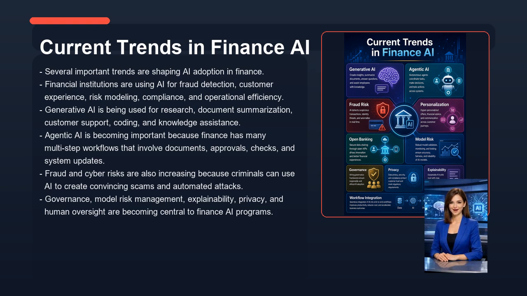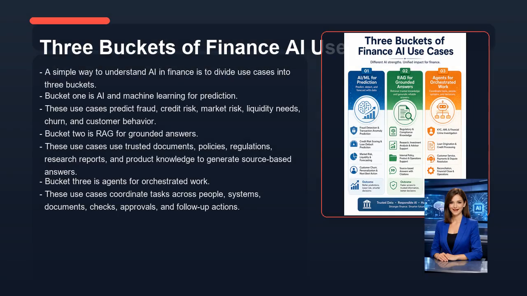Fraud and cyber risks are also increasing because criminals can use AI to create convincing scams and automated attacks. Governance, model risk management, explainability, privacy, and human oversight are becoming central to finance AI programs. Now let's look at 3 buckets of finance AI use cases. A simple way to understand AI in finance is to divide use cases into 3 buckets.